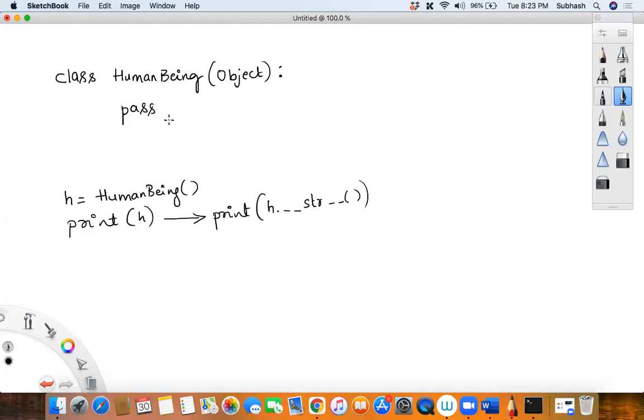One thing you have to understand is that every class in Python, if it doesn't inherit any other class, will by default implicitly inherit a class called the object class. This is called the root of all classes, or the father of all classes, or the mother of all classes, or whatever it is, where all these __str__ methods are defined.